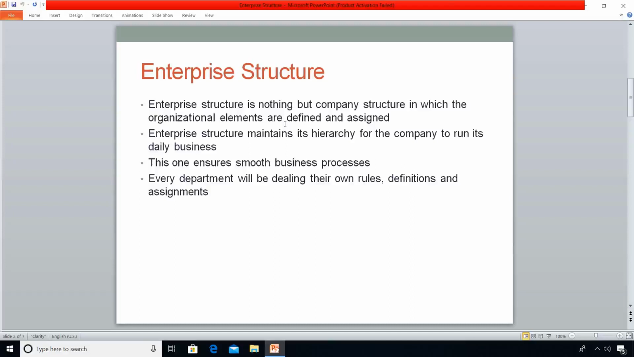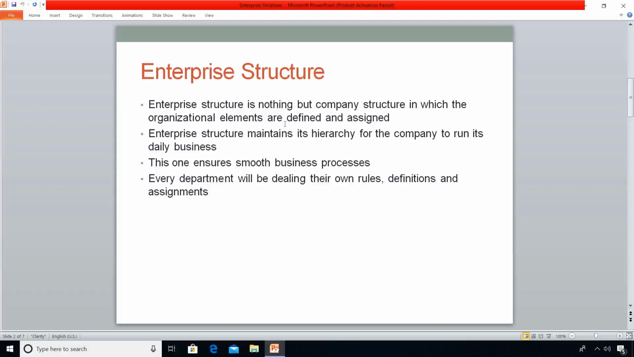Apparently, this organizational structure has got many levels. Each level will be dealt by individual departments. We are not supposed to create more organizational units than necessary in SAP, because once we have set up this enterprise structure in SAP, we won't be able to change it easily or instantly. That's why we must be vigilant when we are creating this enterprise structure.